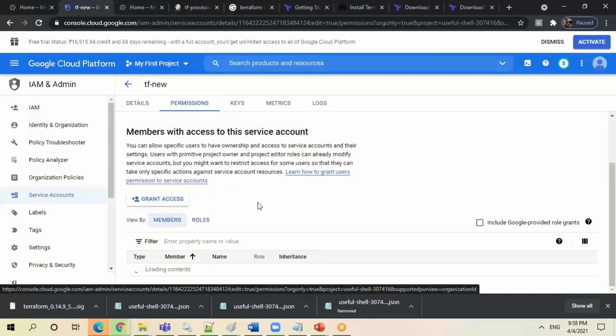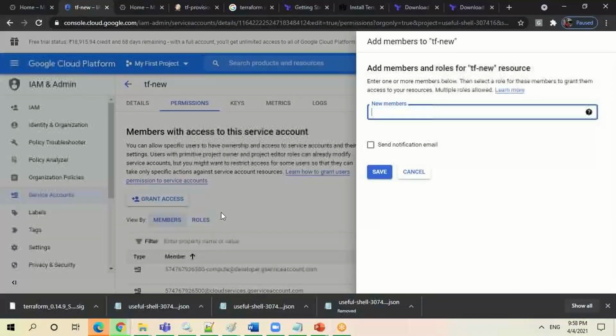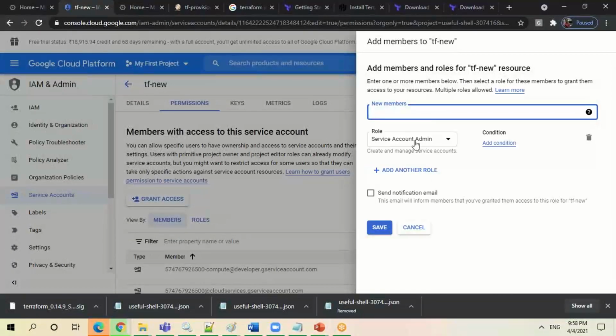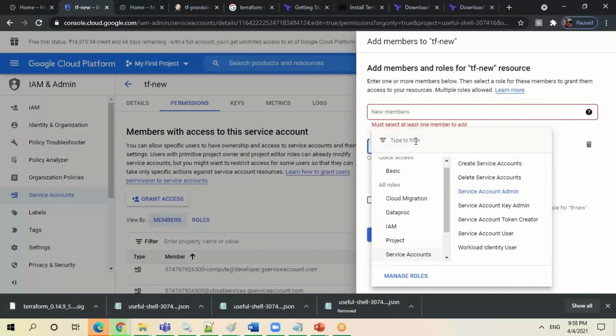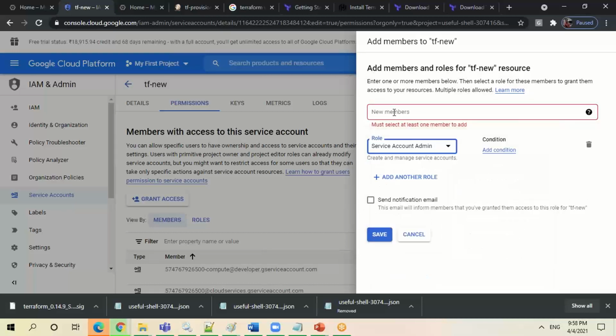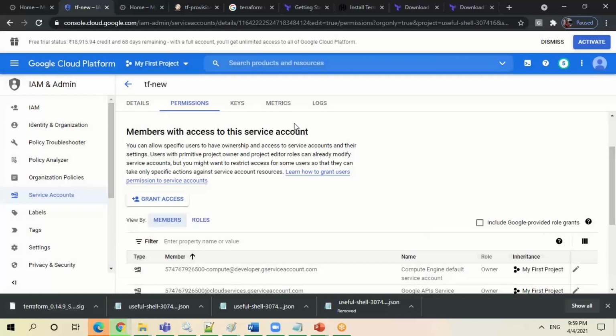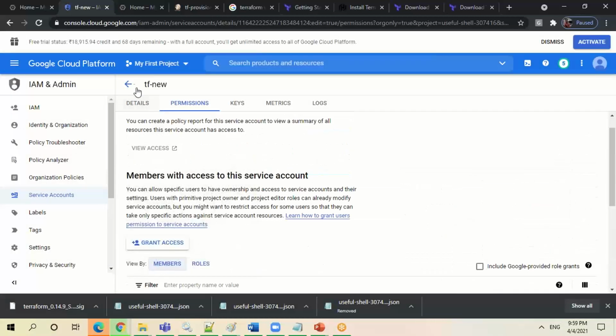You have to give some access. What type of access are you looking for? It will be service admin. Oh, sorry, it will be owner. One minute, let me delete it. Something I missed there.